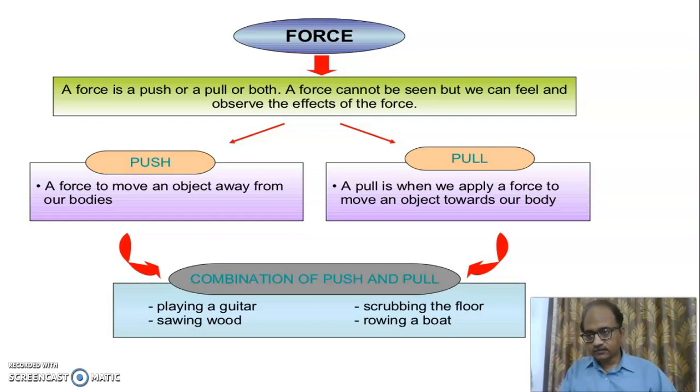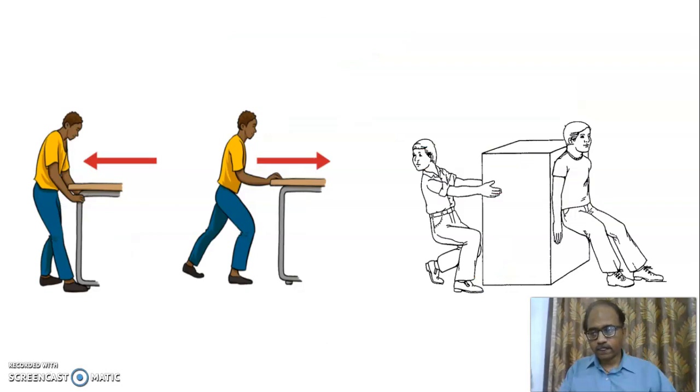Playing a guitar, push. Sawing wood, push. Scrubbing a floor, pull. Rowing a boat is a pull. These are examples of push and pull. In the diagram you see a boy pulling the table towards him, and in the second diagram the boy is pushing the table away from him.